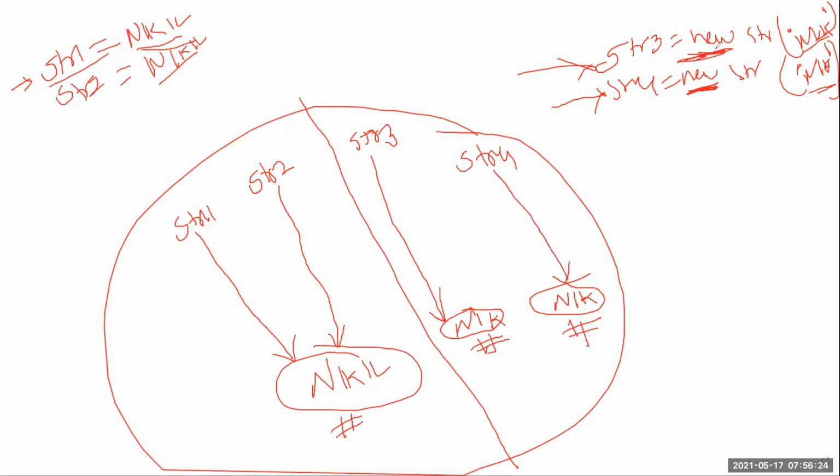So when you use new, the same duplicate value is stored in different memory addresses. So double equals to is not going to work here because the addresses are different. With the earlier case, double equals to works because the addresses of str1 and str2 are the same. Understood?